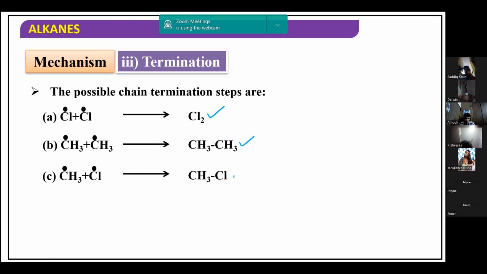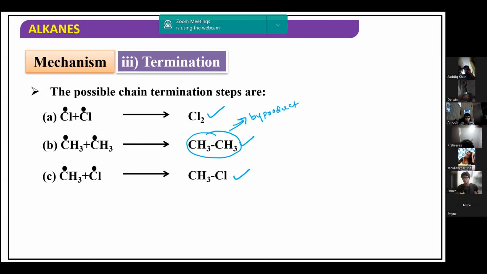So these are the possible free radical combinations. You can get a little amount of ethane also as a byproduct. You are going to get ethane along with methyl chloride. A little amount of ethane is also obtained in this particular reaction. So this is called chlorination of methane.